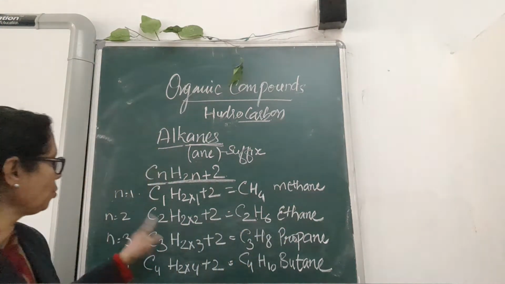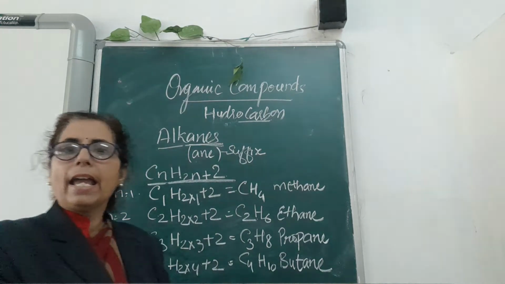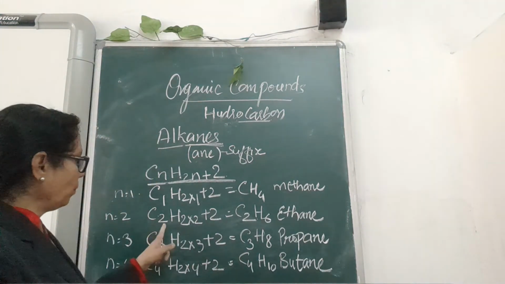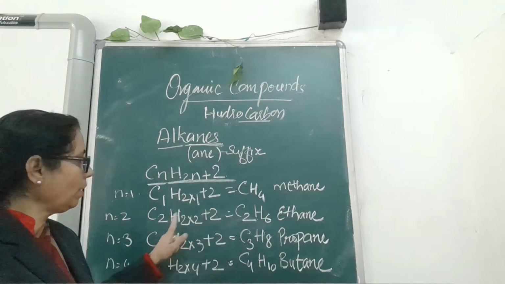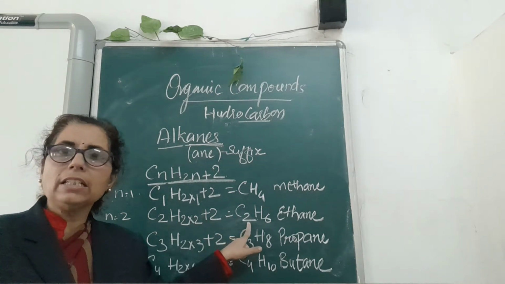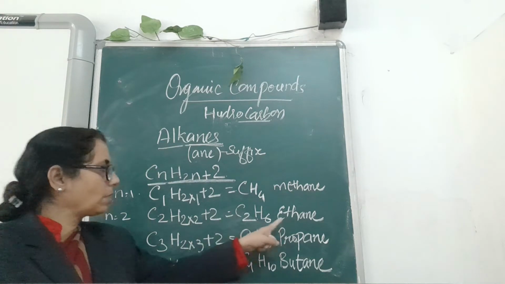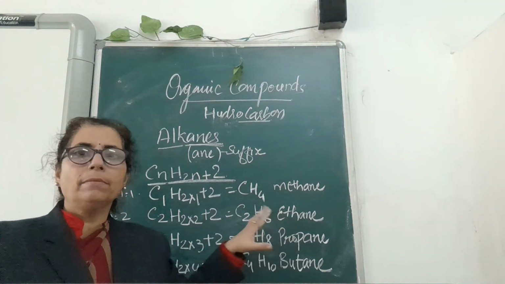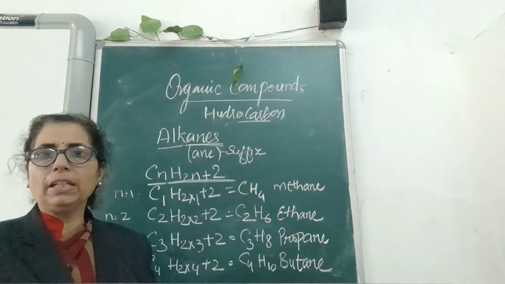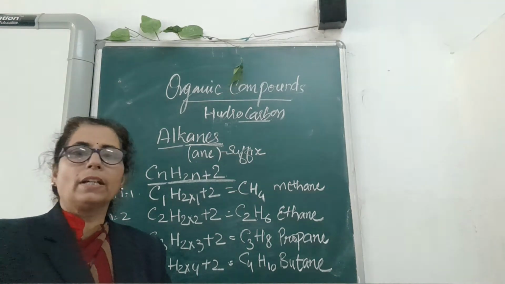When n is equal to 2, using the same formula, on putting the value of n here, you will get the formula C2H6. When 2 carbon is there, then you will use the word "eth", and the number of hydrogen will be according to the formula. You are getting 6 hydrogen.